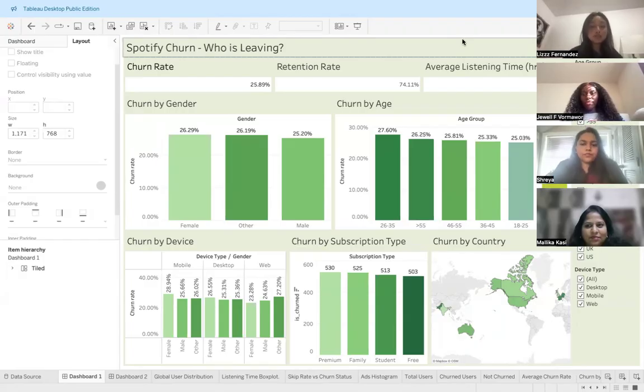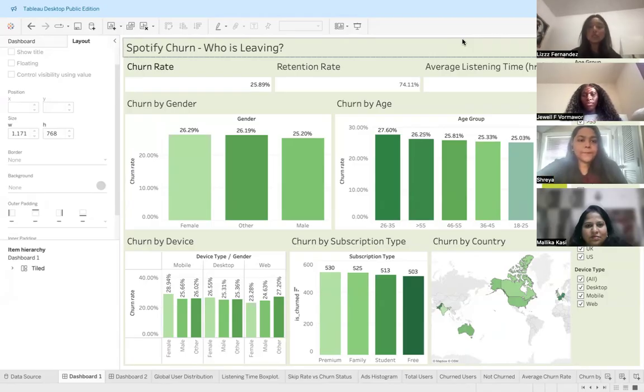Today we'll be presenting on Spotify data. Spotify is a music streaming platform that allows users to listen to millions of songs, podcasts, and playlists on demand. It uses data-driven technology to personalize music recommendations, track listening habits, and enhance user experience through features like Discover Weekly and Wrapped.